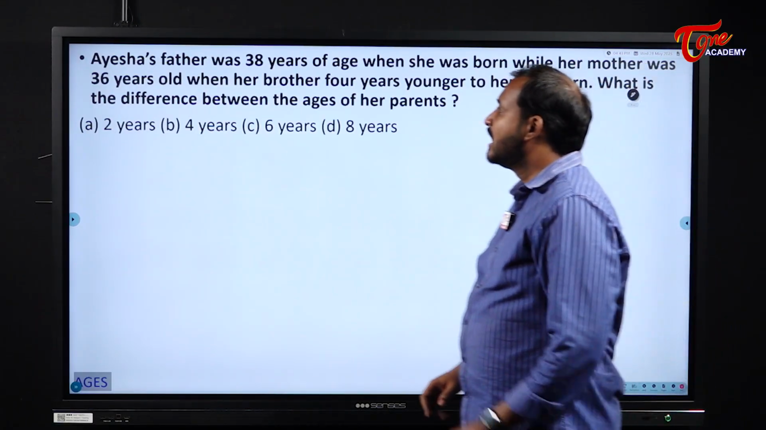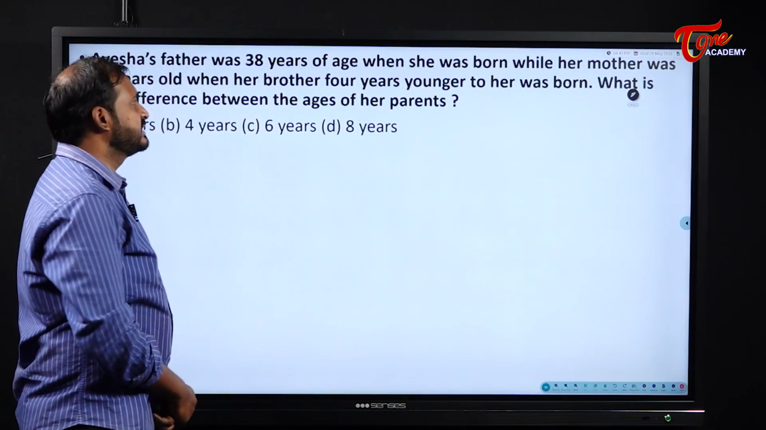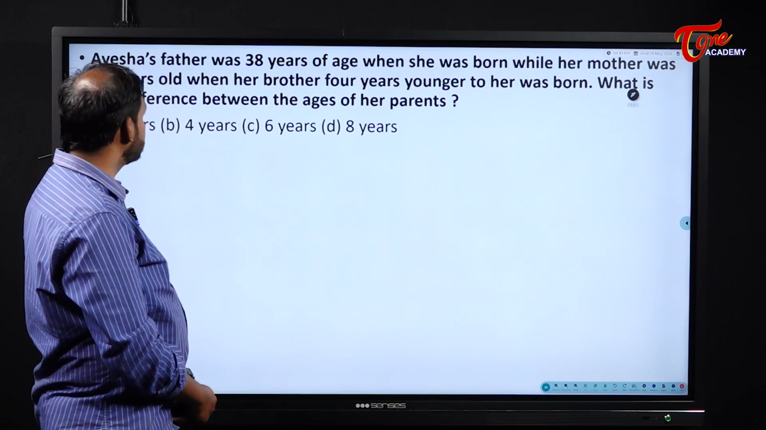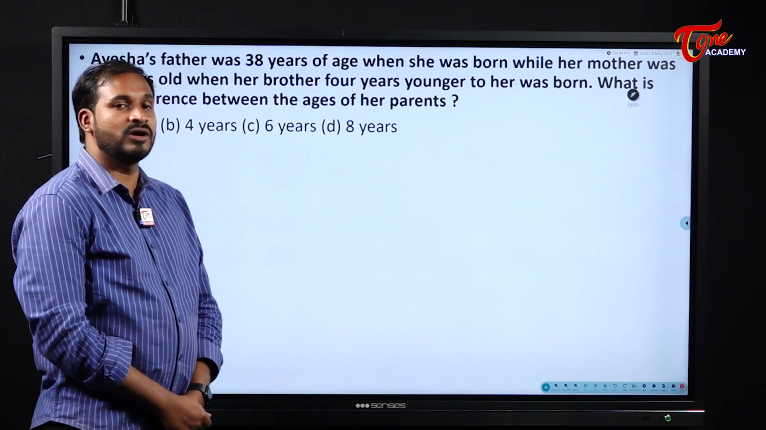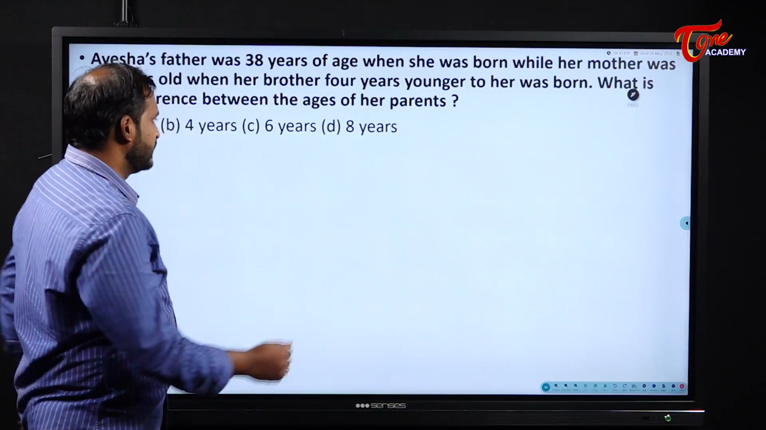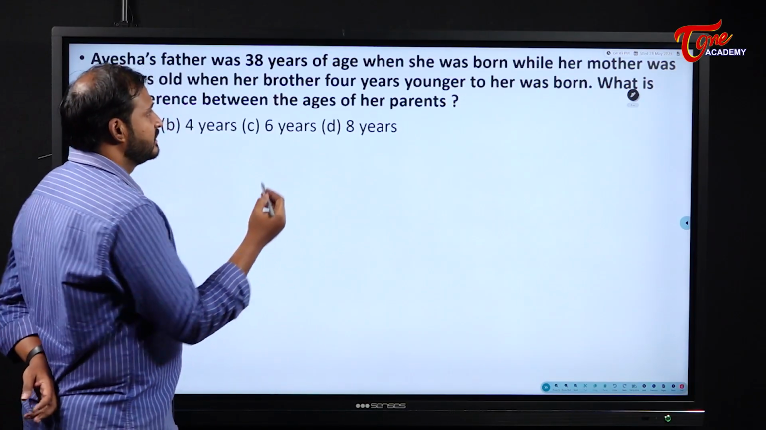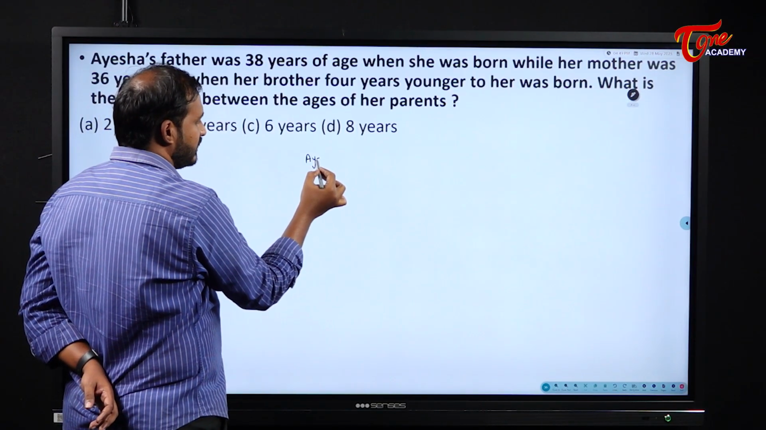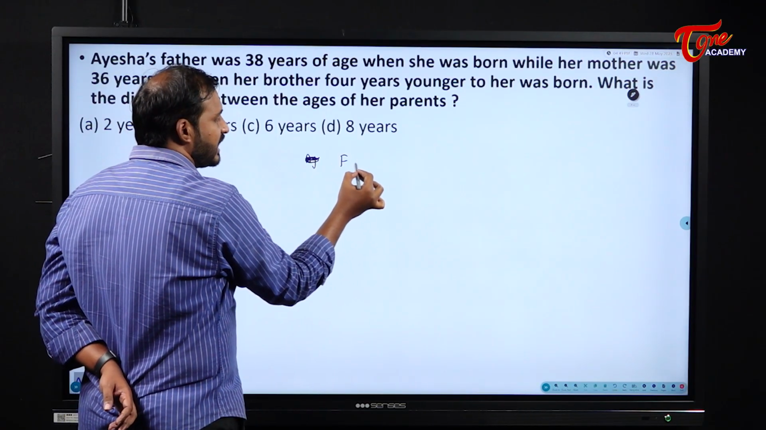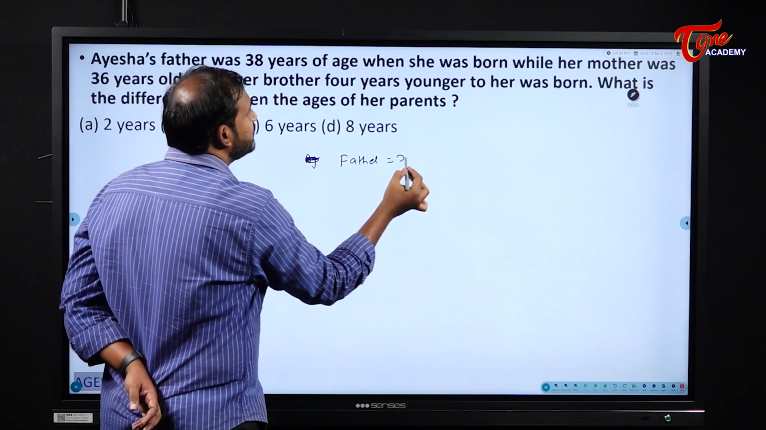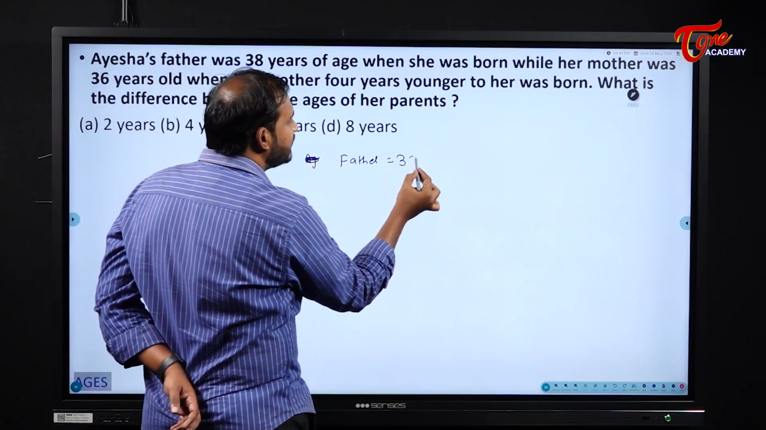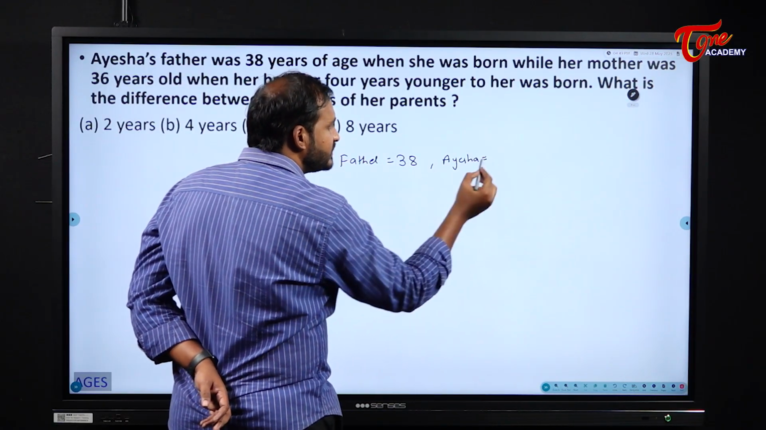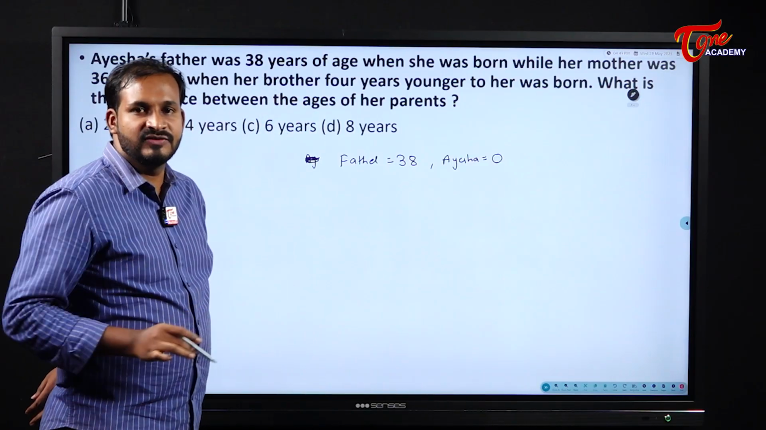Next. Ayesha's father was 36 years of age when she was born. While her mother was 36 years old when her brother, 4 years younger to her, was born. Now see here. Different cases are there. Ayesha's father was 36 years. I will take father directly. That means Ayesha's father's age is 36. At that time, Ayesha's age will be how much? Ayesha's age will be 0. Why? Because when she was born, her age will be 0.